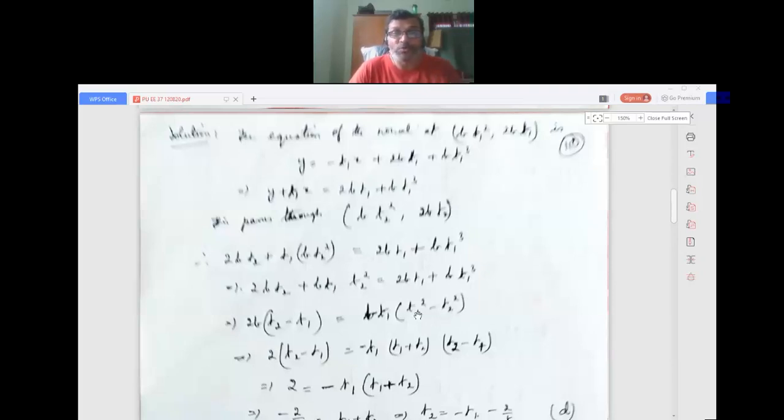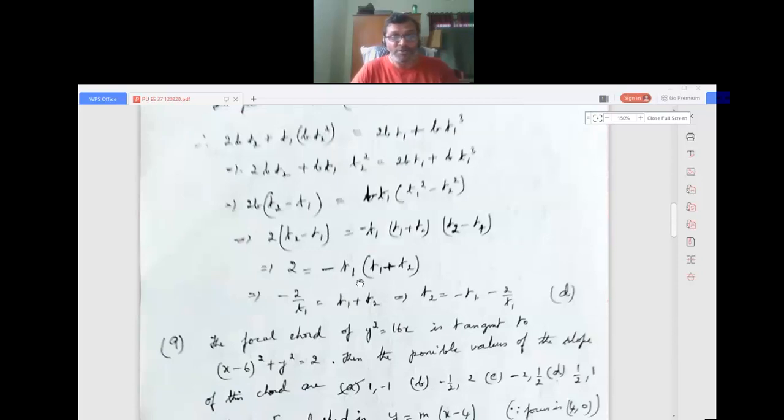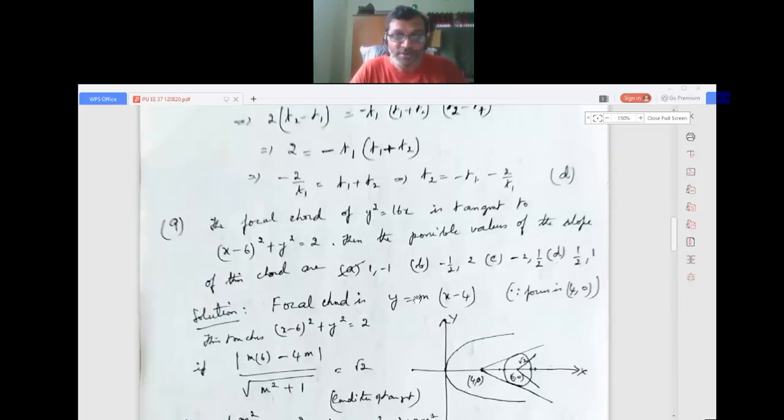Then I use the a squared minus b squared formula, a minus b into a plus b. So t2 plus t1 into t2 minus t1, same. t2 minus t1, t2 minus t1 get cancelled. So I get 2 equals minus t1 into t1 plus t2. So minus 2 by t1 equals t1 plus t2. So t2 equals minus t1 minus 2 by t1. That is option D.